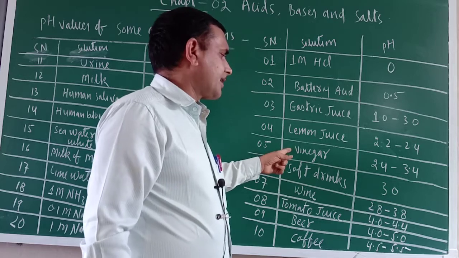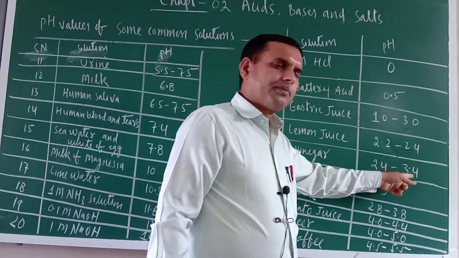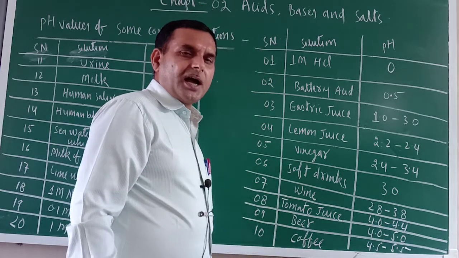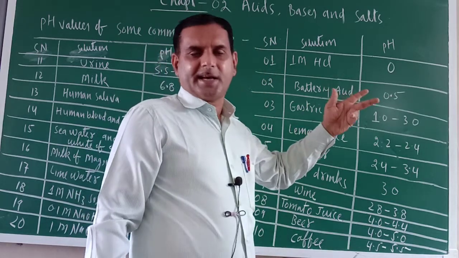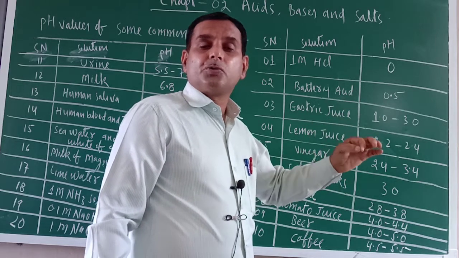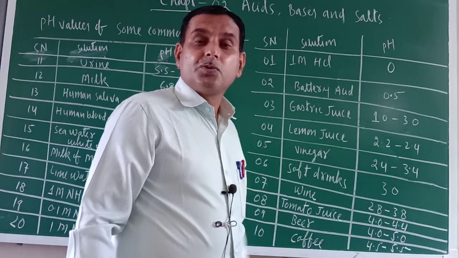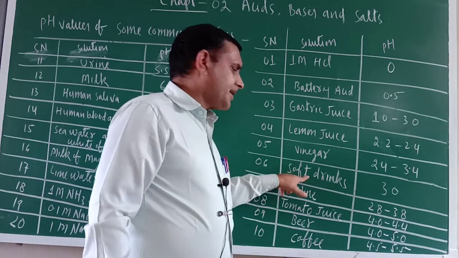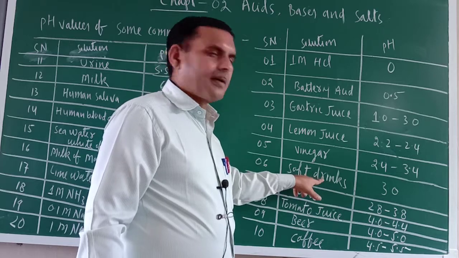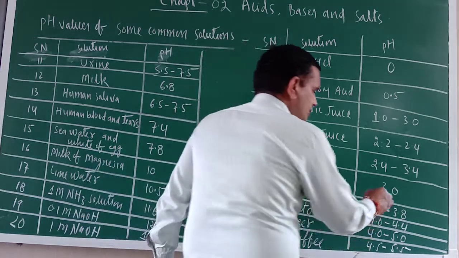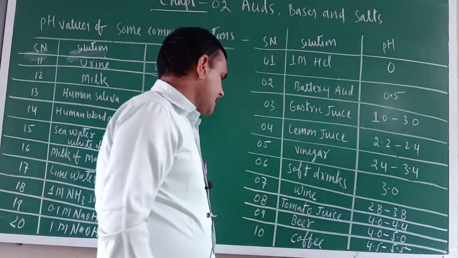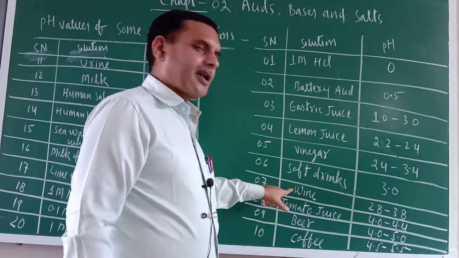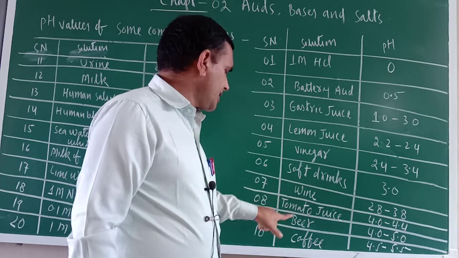Next one is vinegar, 2.4 to 3.4. This is also acid only, and it is a slightly moderate acid. 0 to 3 strong acid, 3 to 5 that is moderate acid. Next one is soft drink. Everybody knows about soft drinks. Their pH is 3.0. They are also strong acid only. Wine, 2.8 to 3.8, moderate acid only. It is acidic in nature.